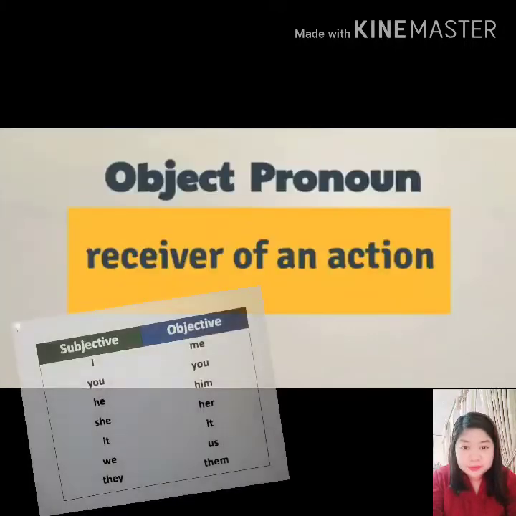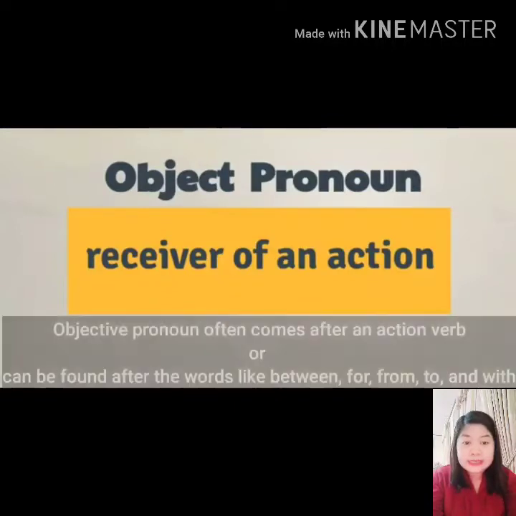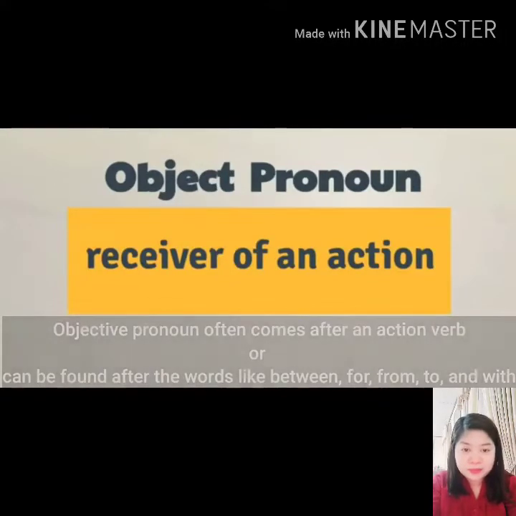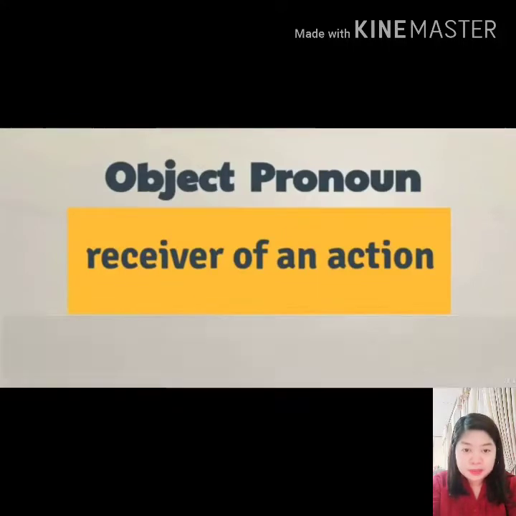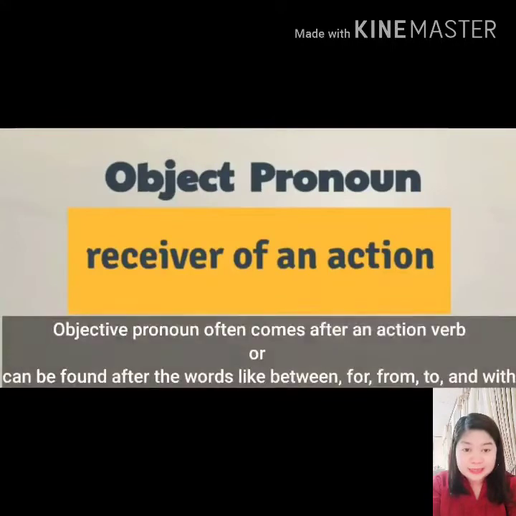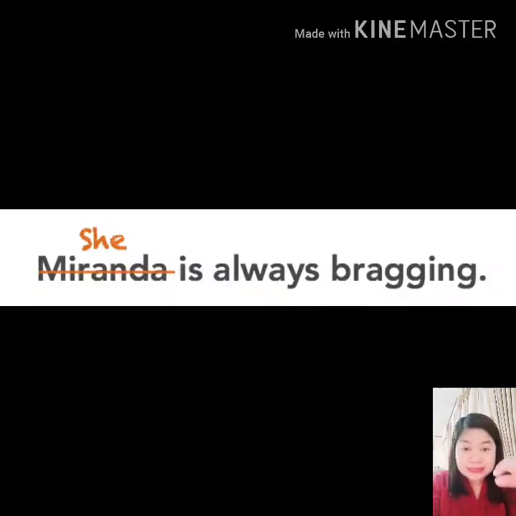What is this? The receiver of an action, or object pronoun, often comes after an action verb in the predicate of a sentence and can be found after the verb or after words like between, beside, for, from, to, and with. For example, in this sentence, the pronoun she replaces Miranda.